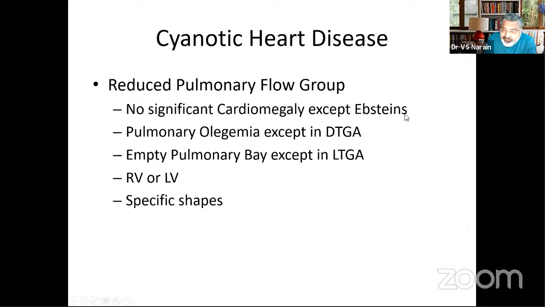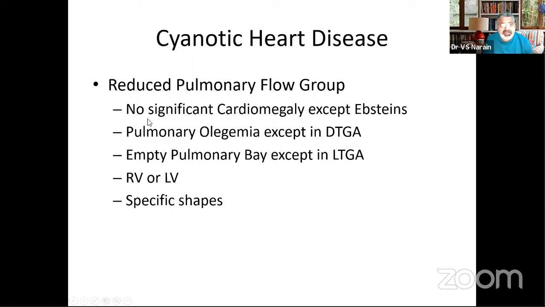Now Epstein's also falls in a miscellaneous group, but I have said Epstein's because here also the pulmonary blood flow is reduced. This is functional pulmonic stenosis. So this is not anatomical pulmonic stenosis, but is functional. So except for Epstein's, just forget about Epstein's at the moment. Let's concentrate on the tetralogy physiology, where there will be no significant cardiomegaly.